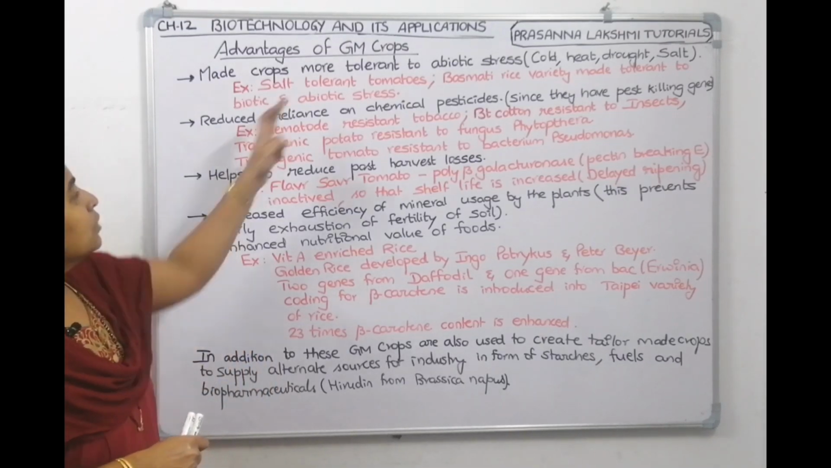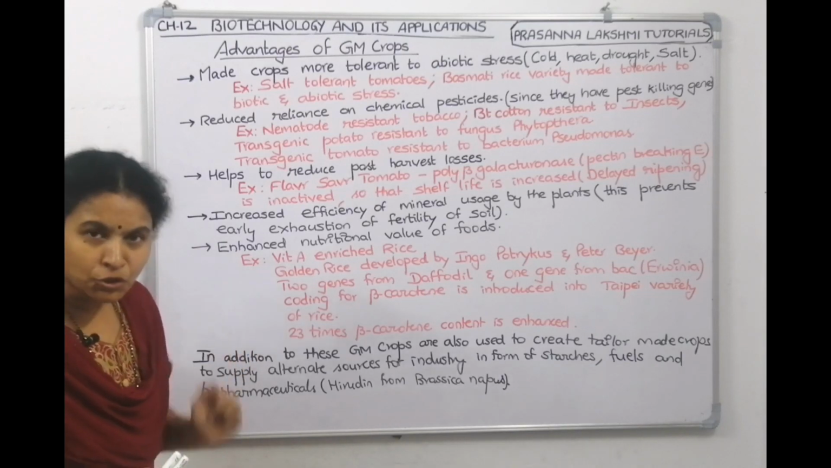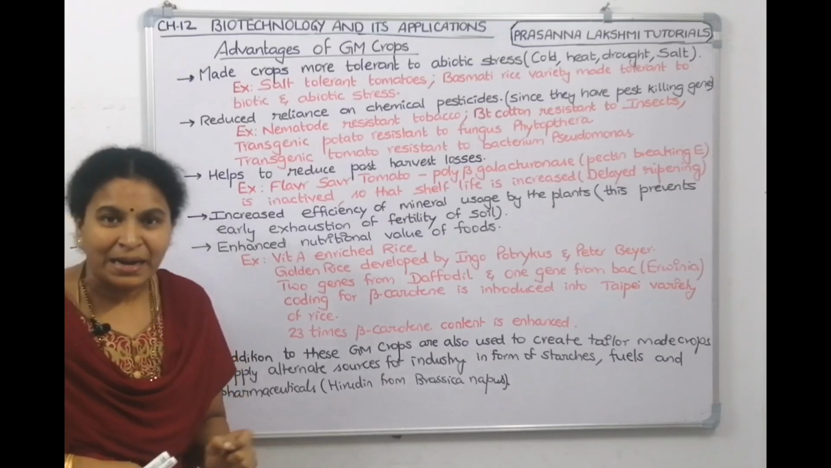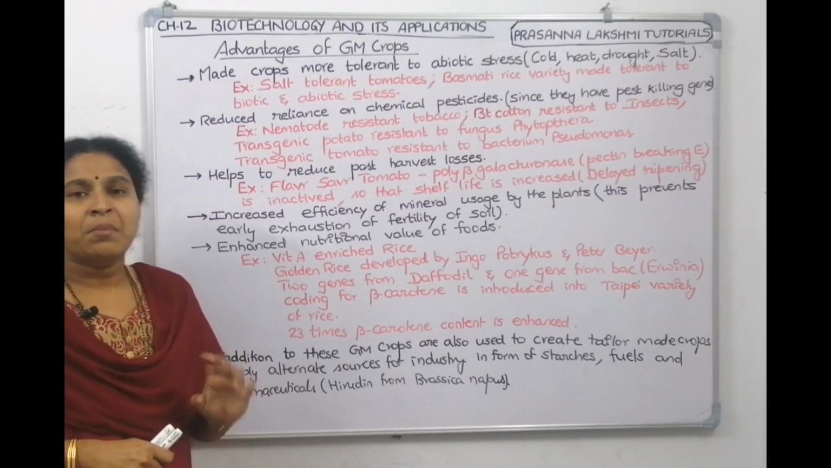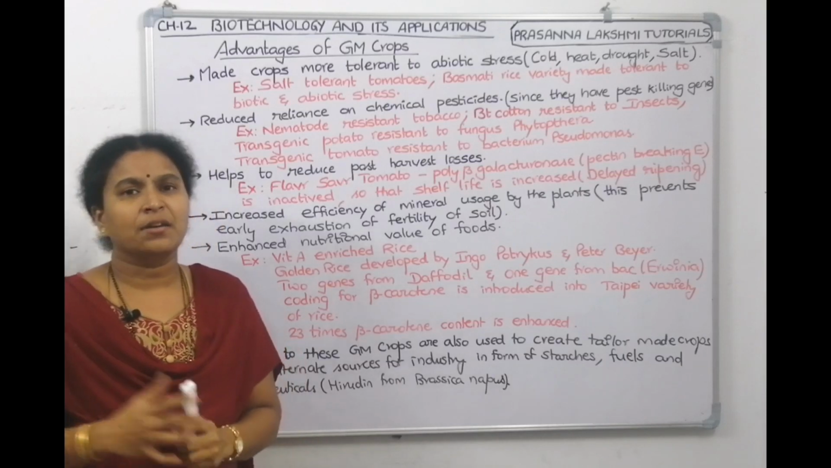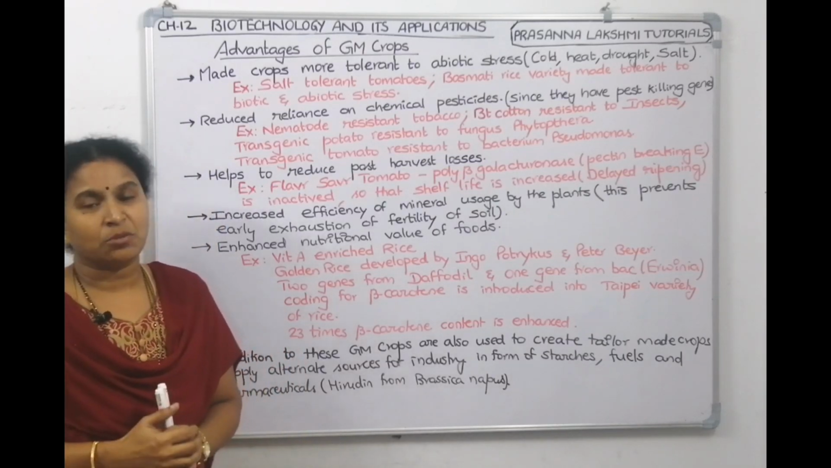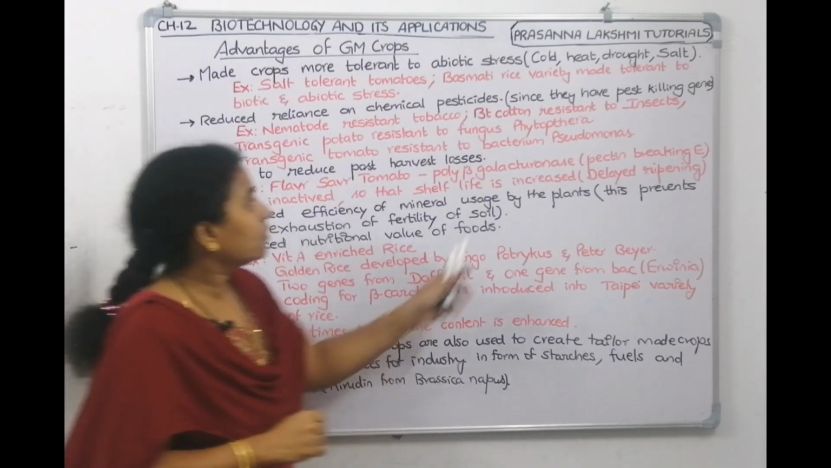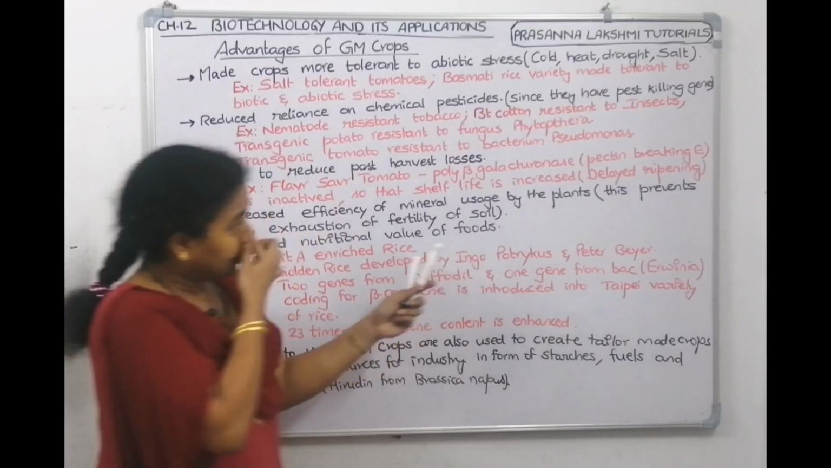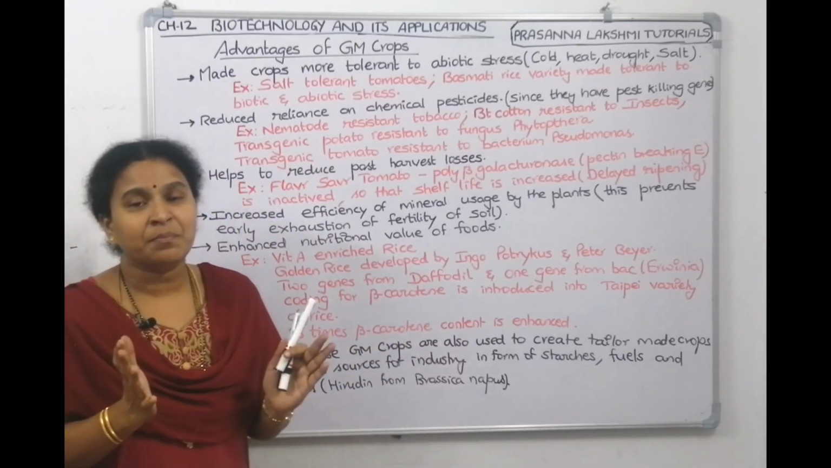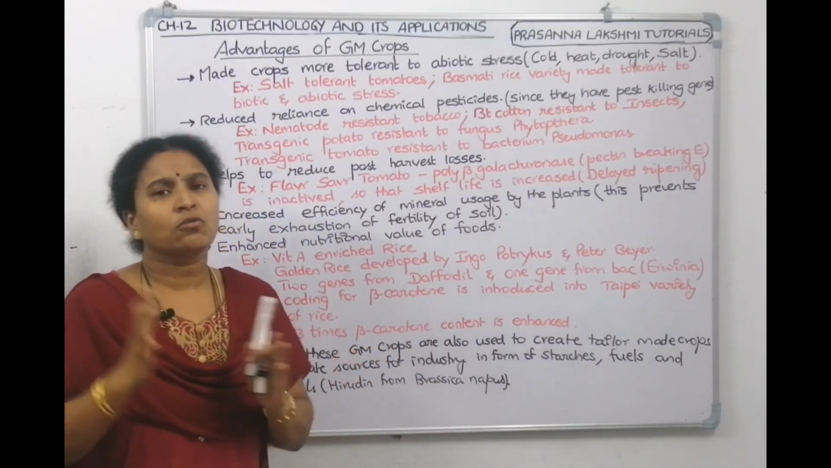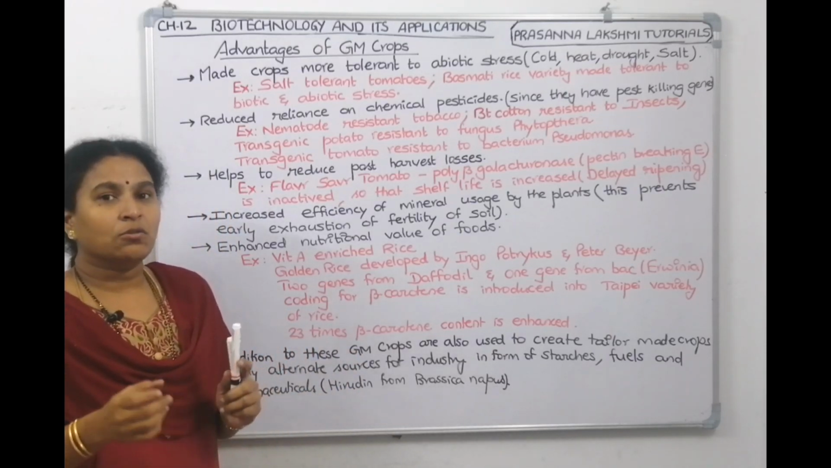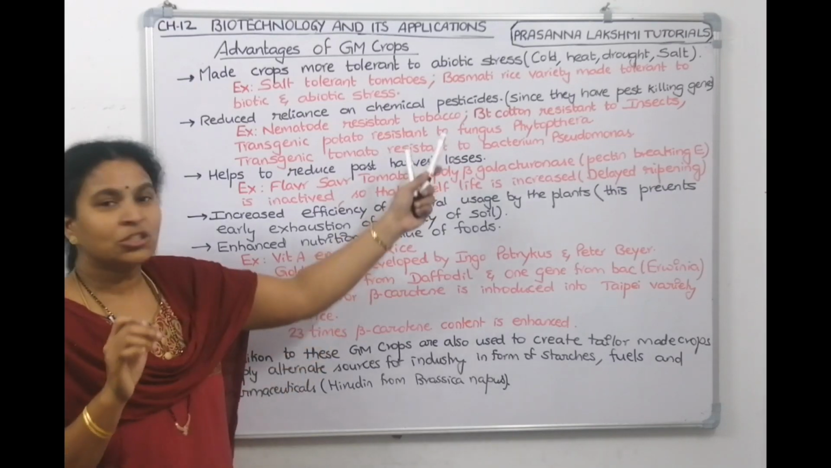NCERT says that genetically modified crops show reduced reliance on chemical pesticides, means reduced dependence on chemical pesticides. They don't depend on the pesticide which can kill the insect or the pest, because they have inbuilt genes in them which will kill the pest. So that's what I wrote here. Since the plant itself has pest killing genes, the farmer need not take the pain to go to the pesticide shop, buy the pesticide and spray it on the plant to kill the pest. The plant will take care. The plant has the genes to kill the insect.